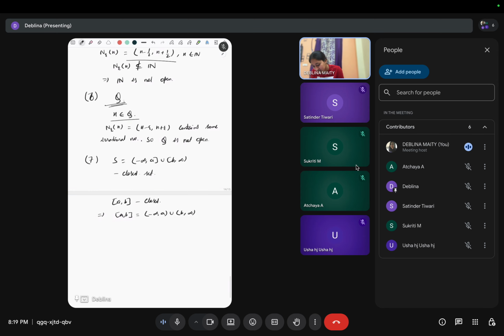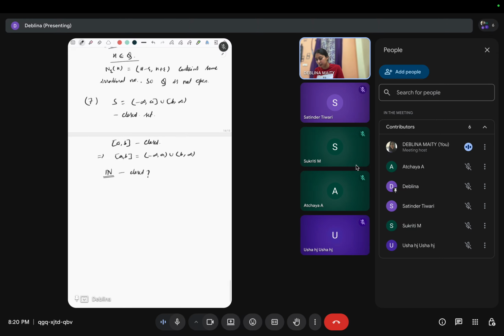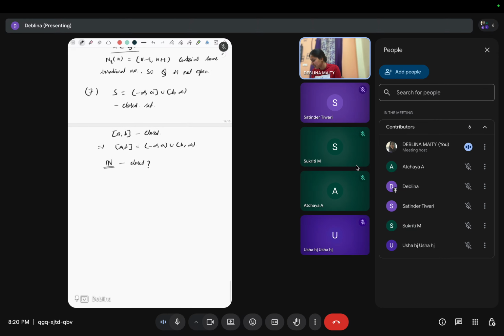So what about the set N? It is not open, so is it closed or not? Okay, I will describe the properties and then you can answer this question.